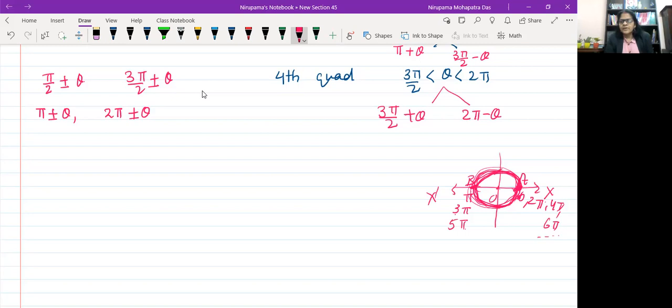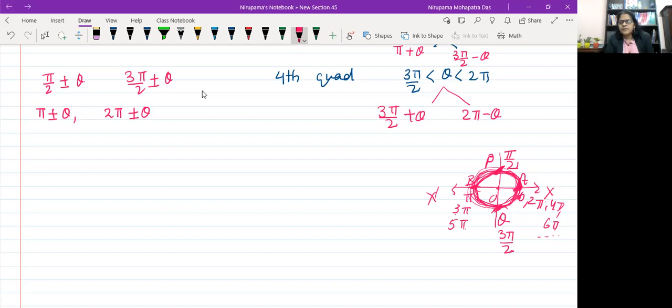Now here, suppose these are two points P and Q on the y-axis. Again, starting from A, before completing one rotation, you are completing pi by 2 radian here, and at Q, 3 pi by 2. So every time you want to arrive at one particular point in the circle, you have to make a complete rotation and then be there. Every time you are at one particular point, you have to complete 2 pi radian.